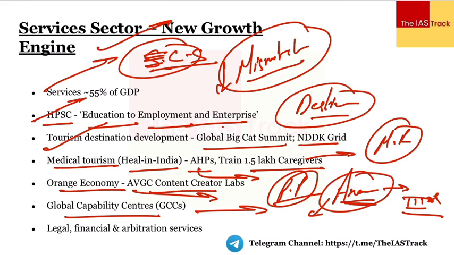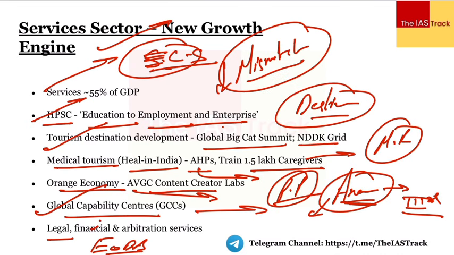There would be the knowledge spillovers, there would be the positive effects once we have these global capability centers, and this would lead to a lot of new services, a lot more economic services. For example, we can have legal services being provided, because we are focusing upon making India an arbitration hub. We are focusing upon the international legal services center, right? So ease of doing business पे भी focus करेगा. Focus upon the ease of doing business.